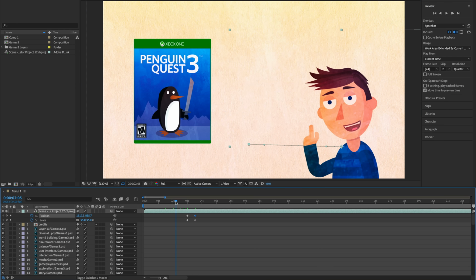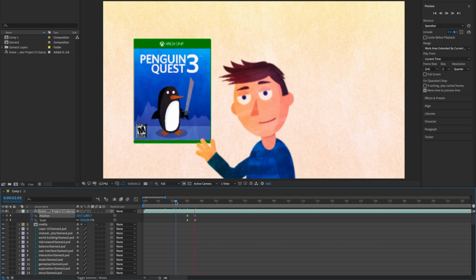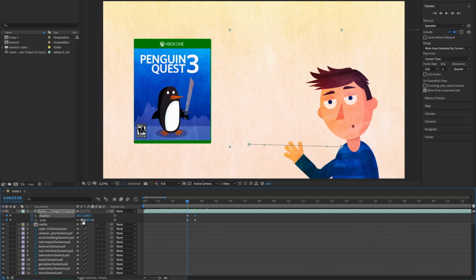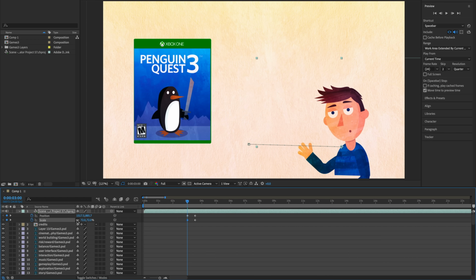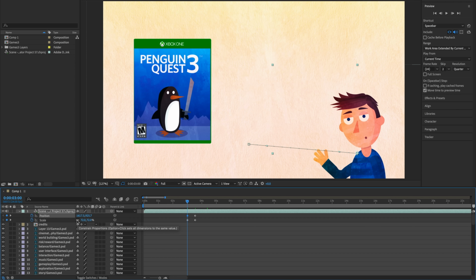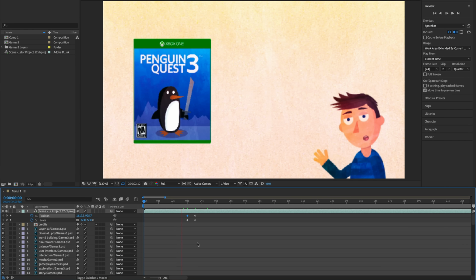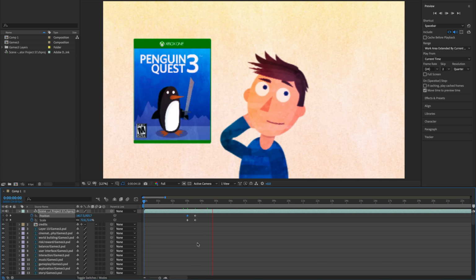And now you can see that over time, he's going to move and scale up slightly. Actually, let's make him a little bit smaller to begin with so it's more of a dramatic effect. So let's go down there, something like that. And then I was just using the arrow keys, by the way, to move him around. And let's see how this looks now. And then he scales up like that.